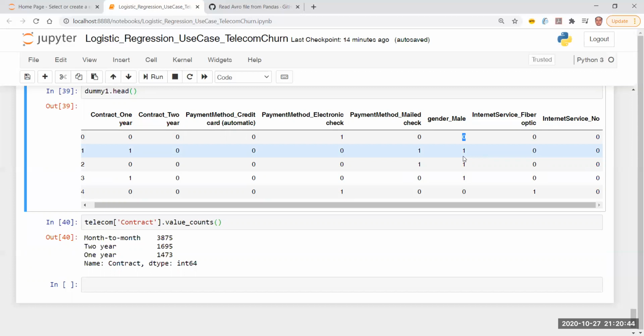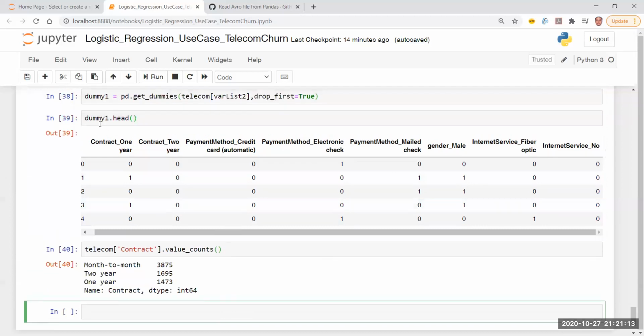I already know, as per my data, there are two categories, male and female, in my gender column. If this column is 0, clearly the customer is not a male, which means she's a female. So to represent that, do I really need another column? The answer is no. So practically I can reduce a lot of columns here, and I can make my data more concentrated than being more spread out, right?